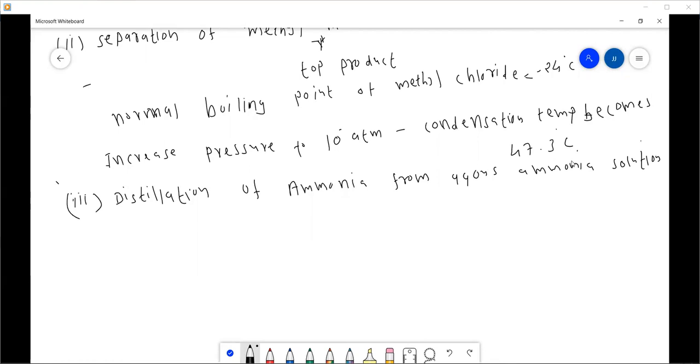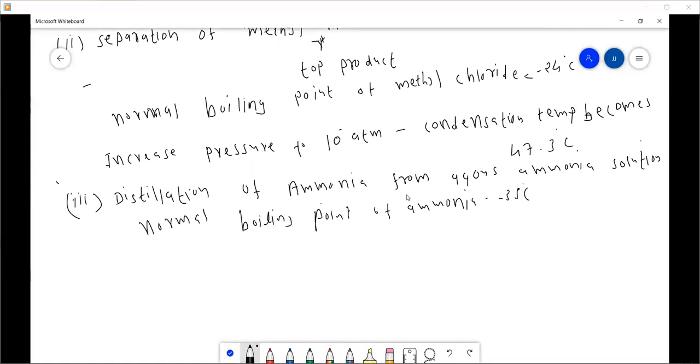Generally, the normal boiling point of ammonia is minus 33 degrees centigrade.